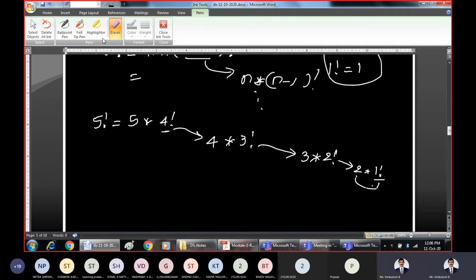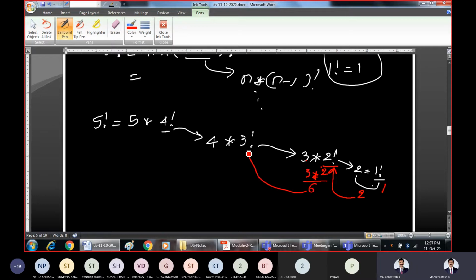Once we have written this, let us start returning the values. So 2 into 1, factorial 1 is 1, so 2 into 1 is 2. Return this 2 to this location. What return have we got now? The outcome of this is 2. So 3 into 2 is how much? 3 into 2 is 6.